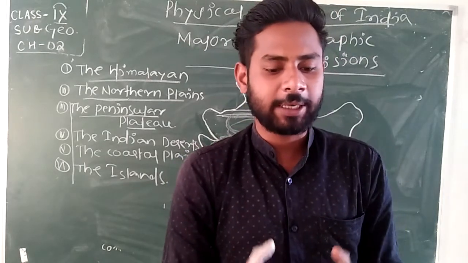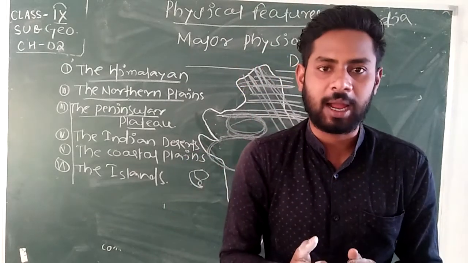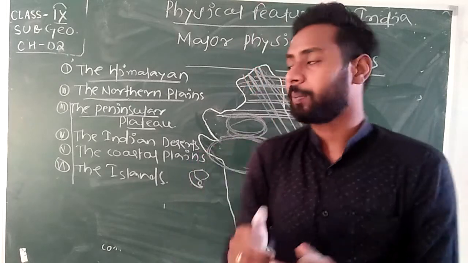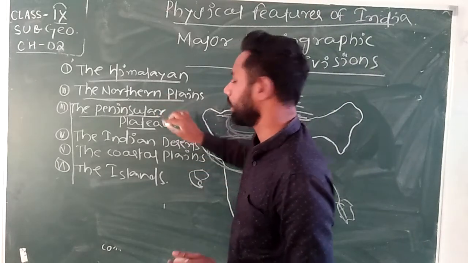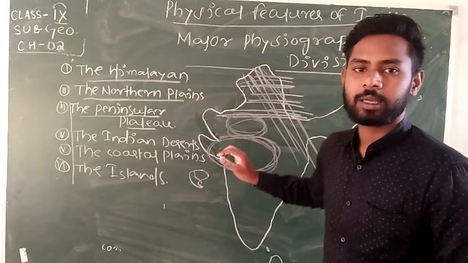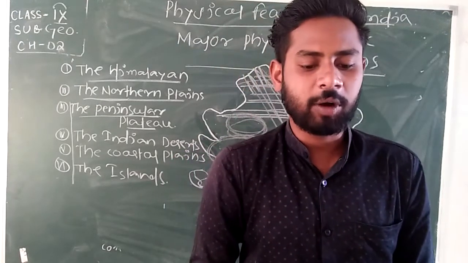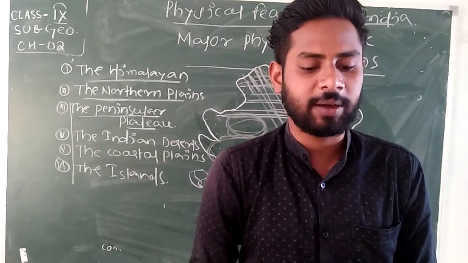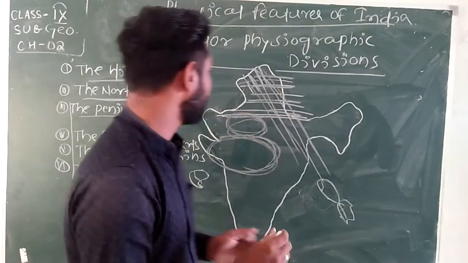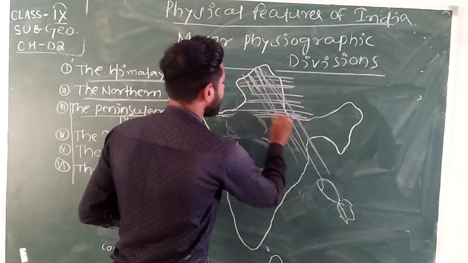The plateau consists of two broad divisions, namely the Central Highlands and the Deccan Plateau. The Central Highlands lie north of the river Narmada, on this side.